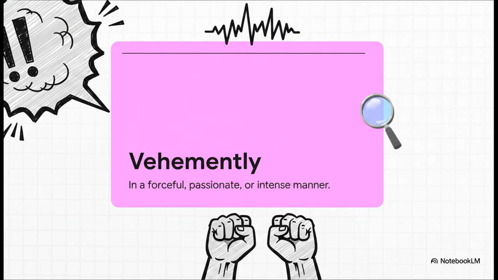And did you happen to catch how the definition of clamor used the word vehemently? That perfectly brings us to our next essential word. Vehemently means doing something in a forceful, passionate, or intense manner. When people clamor for their rights, they aren't just politely whispering, are they? They are vehemently demanding it. They are putting their full, intense passion behind their voices.